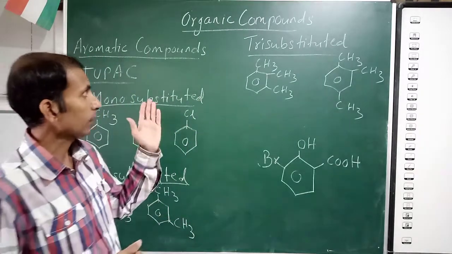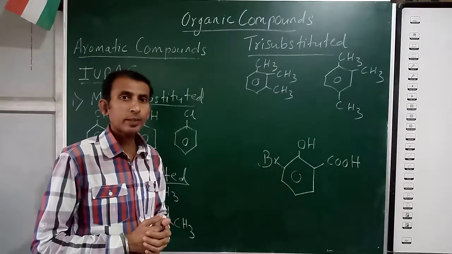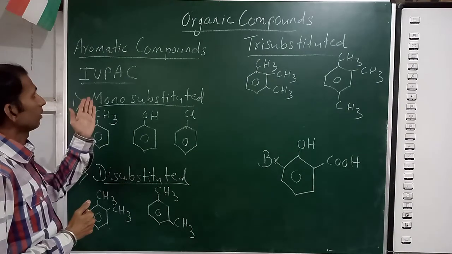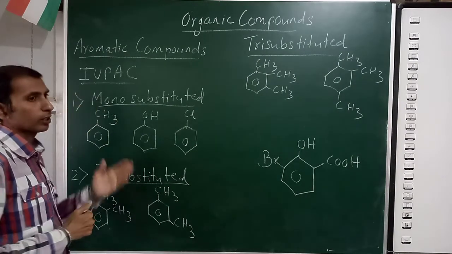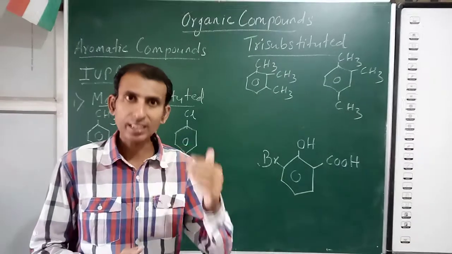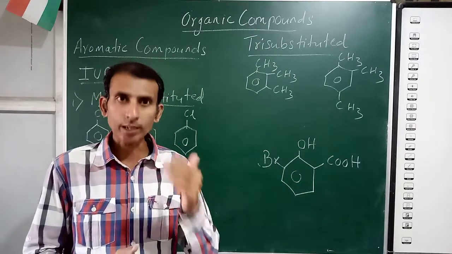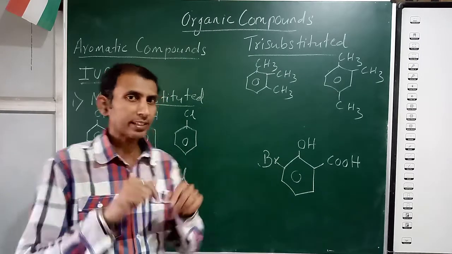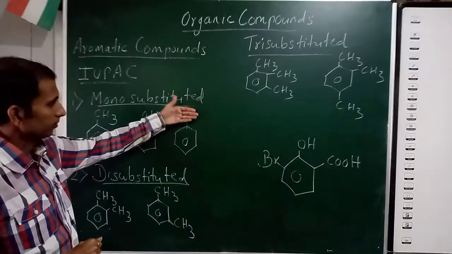So let's start with the IUPAC nomenclature of aromatic compounds. Now aromatic compounds, already you know that aromatic compounds will contain at least one benzene ring. One benzene ring. This.